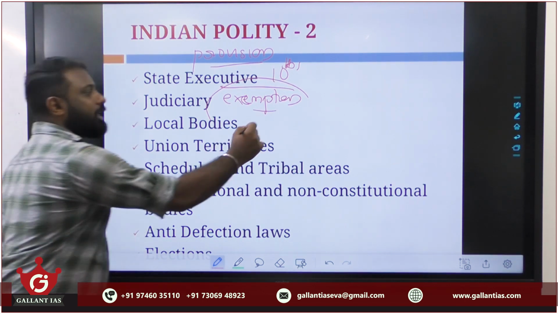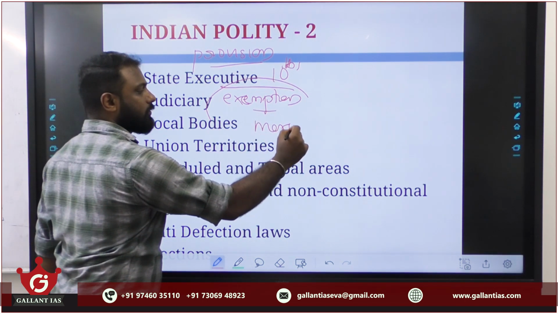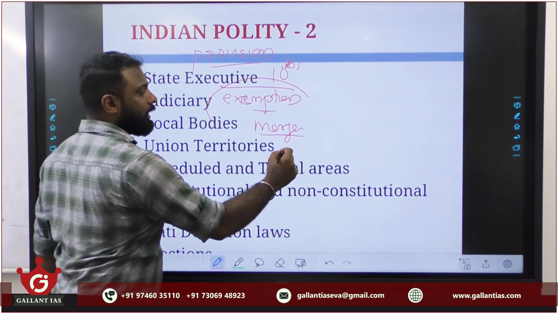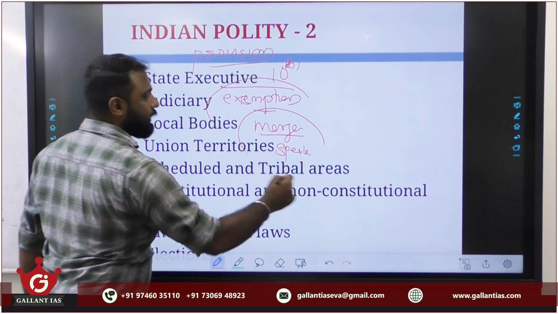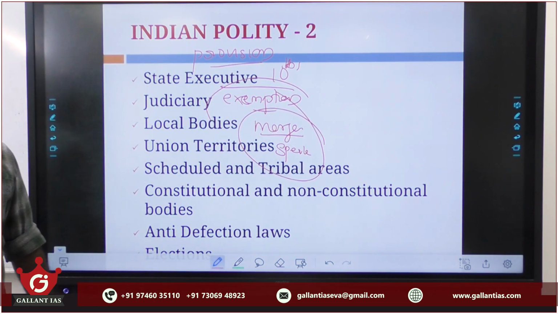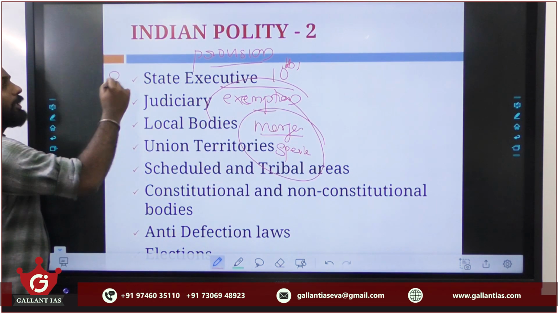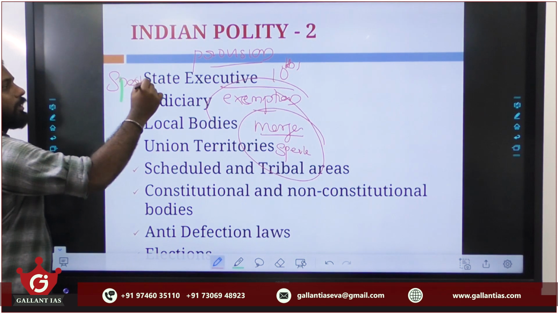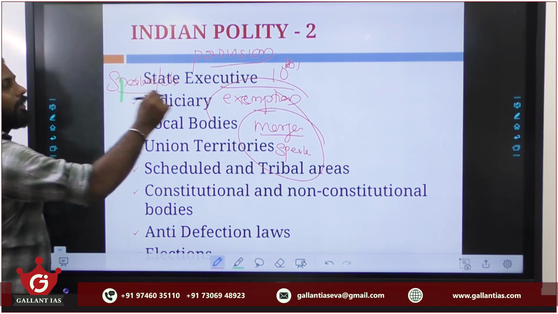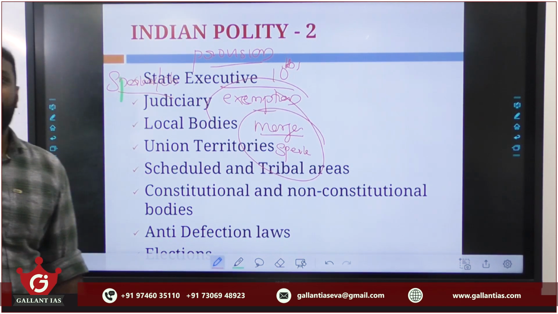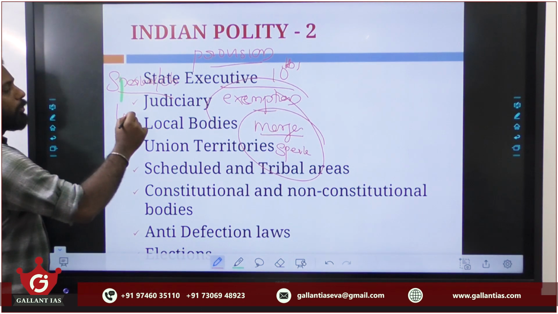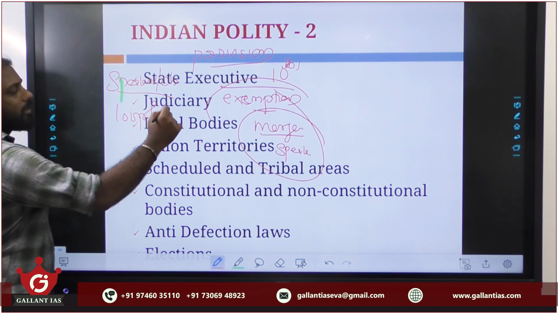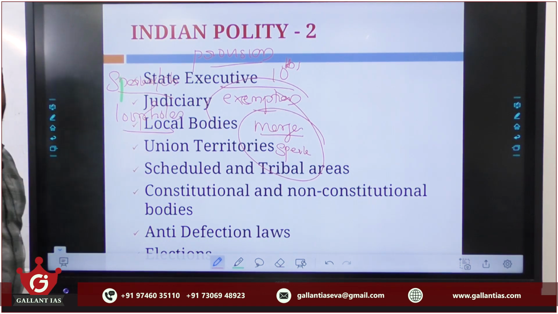That is, in the case of a merger or in the case of a member elected to the office of presiding officer. These exceptions are somewhat important from our prelims perspective. Then the role of the Speaker or the Chairman regarding disqualification matters. Clear? Also its various loopholes, how the members are bypassing the provisions of this anti-defection law.